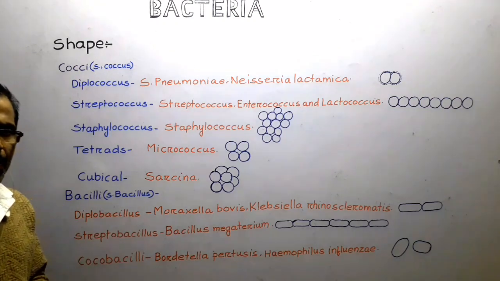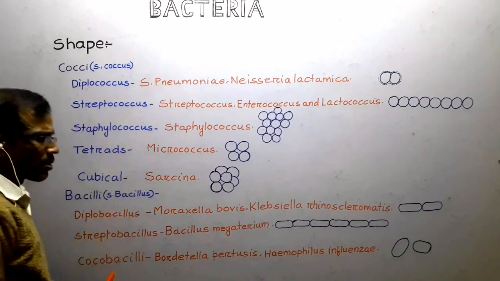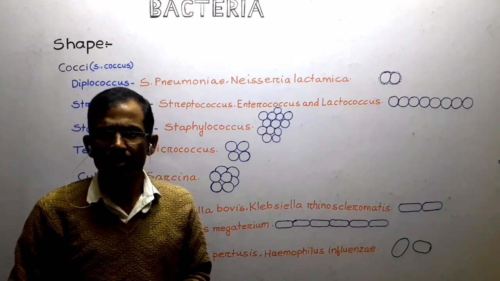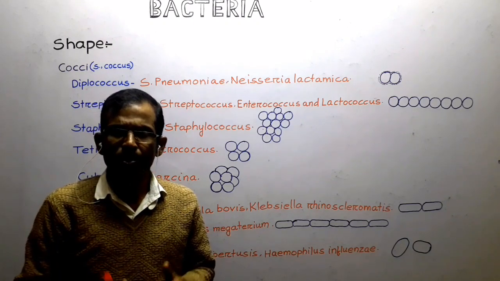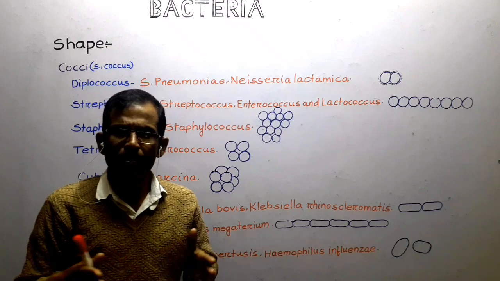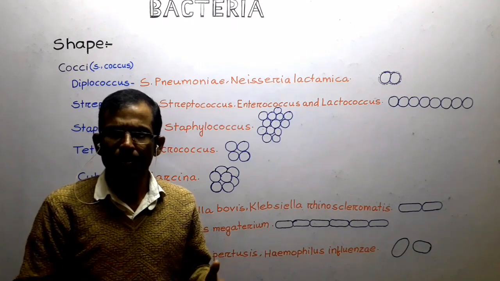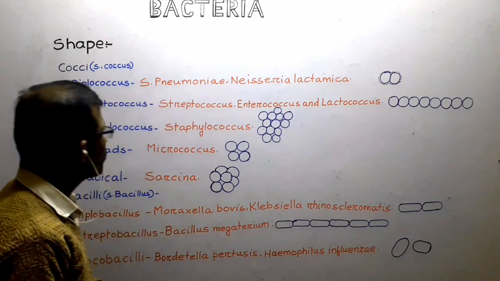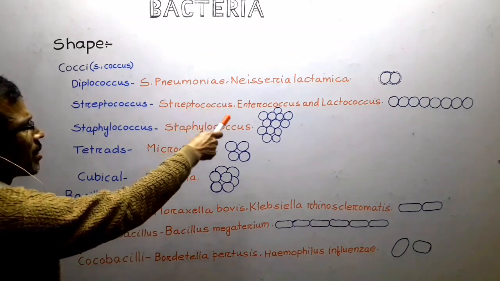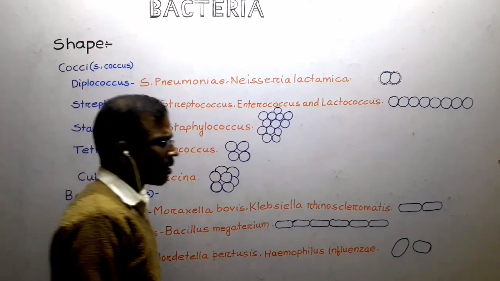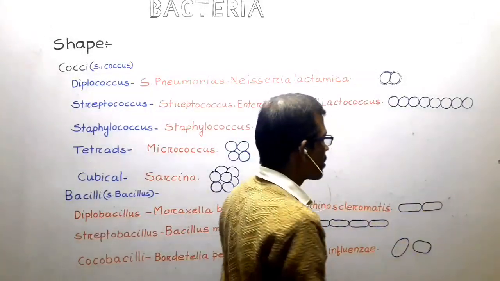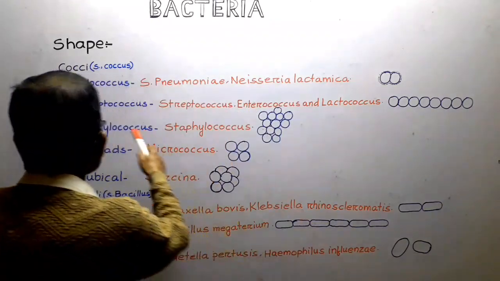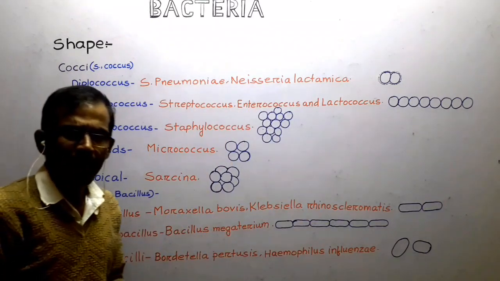Another arrangement of cocci is Streptococcus. Streptococcus is the chain of cocci which arise when cocci divide repeatedly in one plane but the cells fail to separate and they are arranged in the form of a chain. Examples are Streptococcus, Enterococcus and Lactococcus. And in this figure you can see that the cocci are arranged in the form of a chain. This arrangement is called Streptococcus.